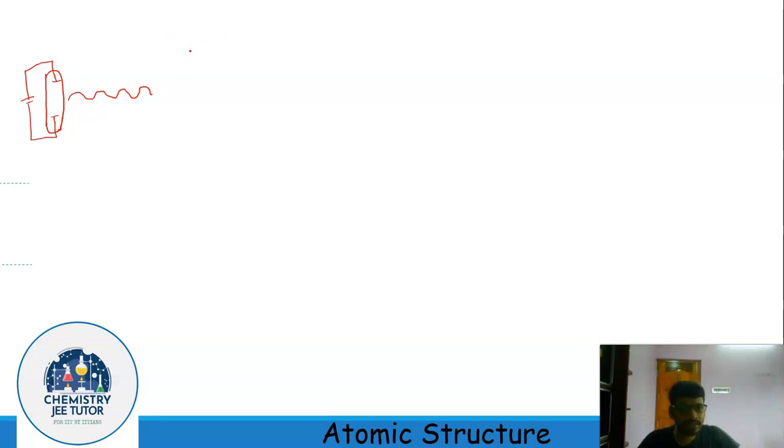and the wavelengths of those lines were 656 nanometer, 486 nanometer, 434 nanometer, and 410 nanometer. There was no line in between these 4 lines. This was quite surprising.